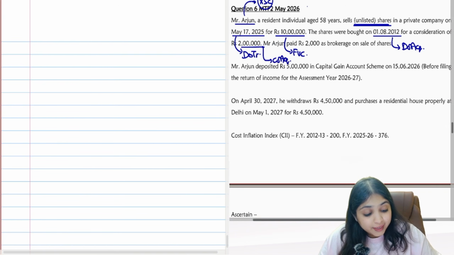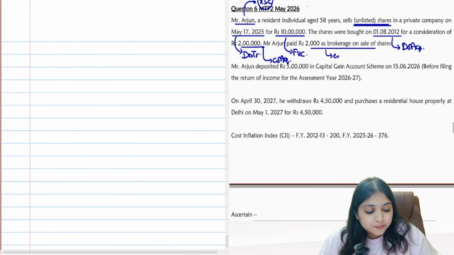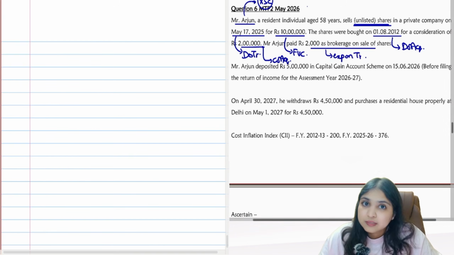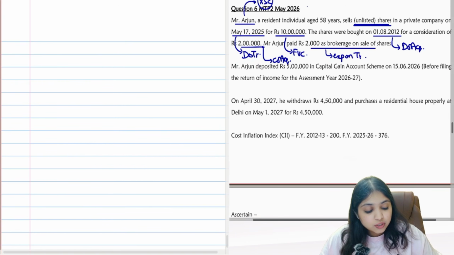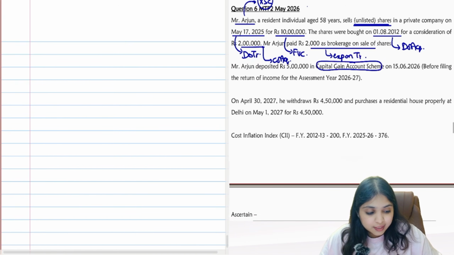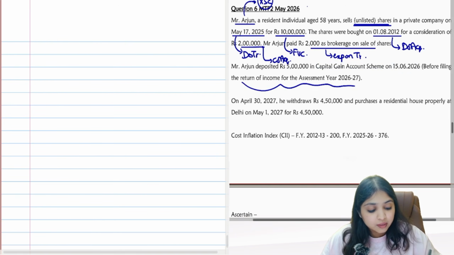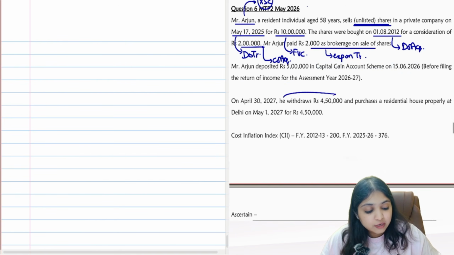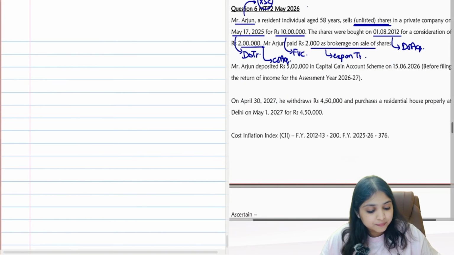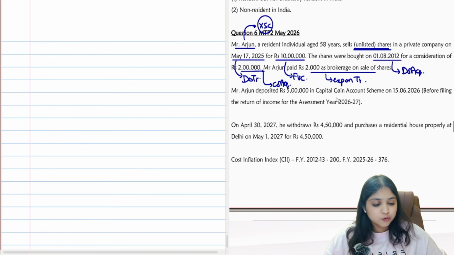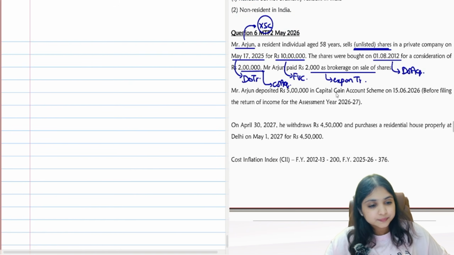Then Arjun paid 2,000 as brokerage. 2,000 brokerage on sale of shares. This will become expense on transfer. Okay. Then Mr. Arjun deposited 5 lakhs in capital gains account scheme on 15th June 26 before filing return of income. Then on 30th April 27, he withdraws 4,50,000 and purchases a residential house property at Delhi on 1st May 27 for 4,50,000. CII numbers I have given to you. They're asking you to find capital gains. Are you ready? Can I begin?